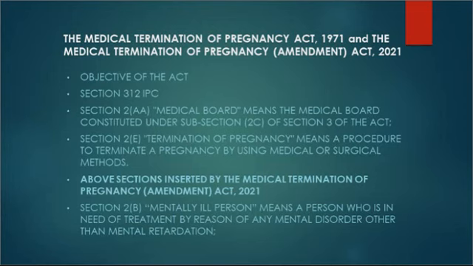Now see, there is section 2B which talks about a mentally ill person. That means a person who is in need of treatment by reason of any mental disorder other than mental retardation. This definition was already included in the Medical Termination of Pregnancy Act 1971. Okay, moving to the next slide.